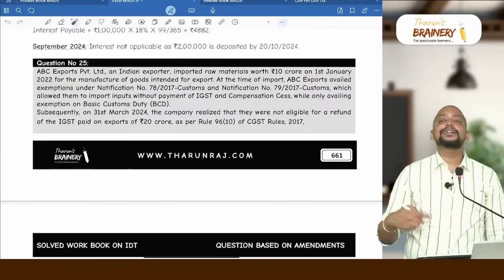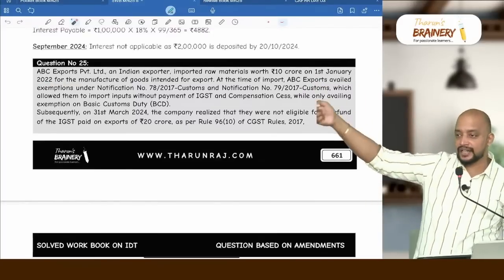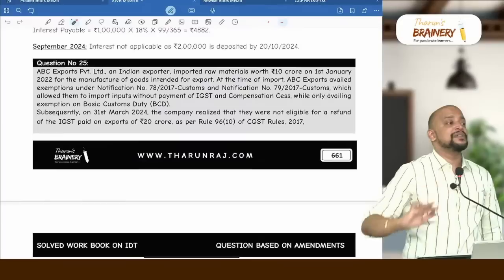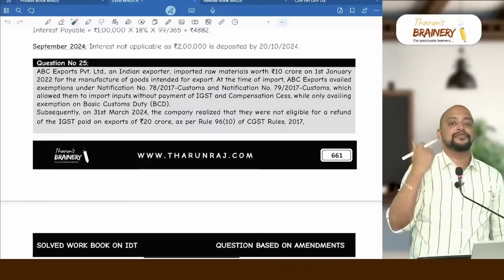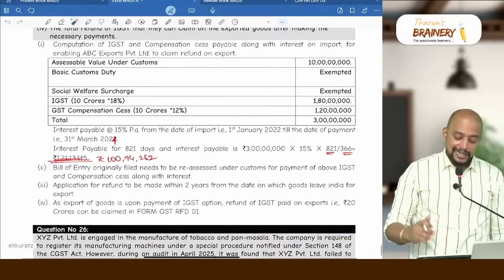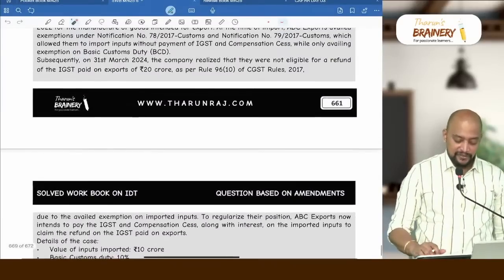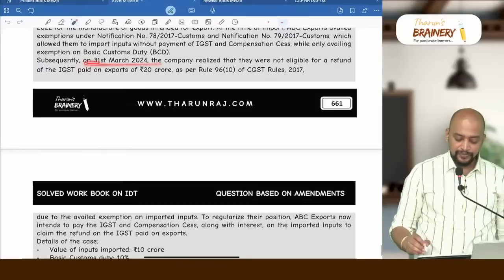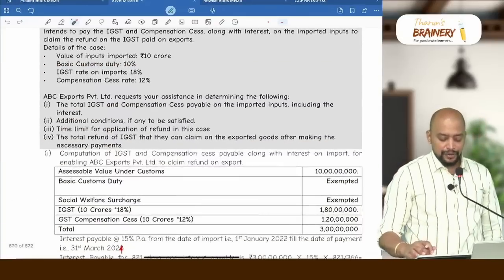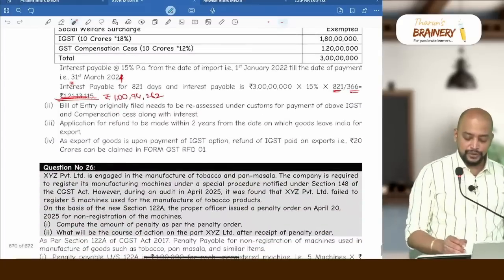So they are not under deferred payment option. If deferred payment option is given, then the due date will be different. So they are not under deferred payment, means immediate payment. Immediate payment means on the date of import itself, they are required to pay the customs duty. So from the date, that is 1st January 2022 till the date of payment. What is the date of payment? 31st March 2024, because that date they are ready to make the payment, 31st March 2024.